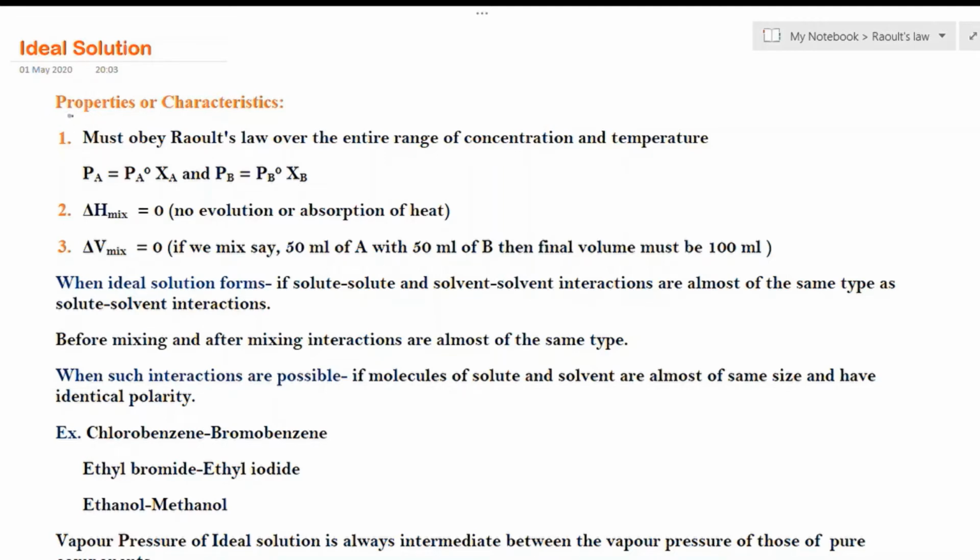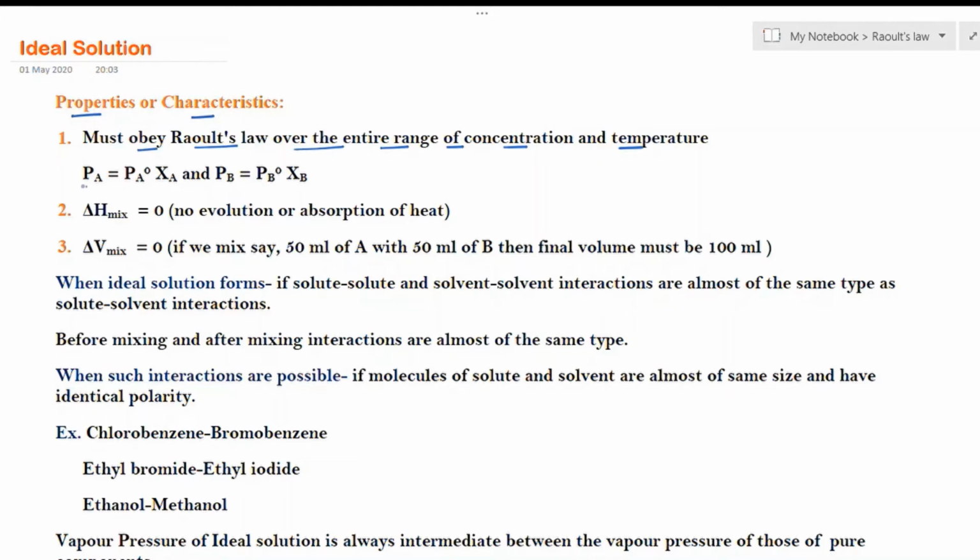So the requirements, or properties, or characteristics of an ideal solution are: the solution must obey Raoult's law over the entire range of concentration and temperature. So at every concentration and temperature, it must obey Raoult's law.